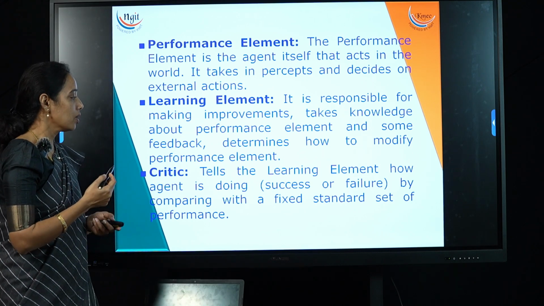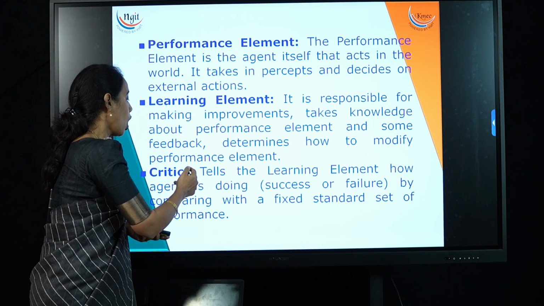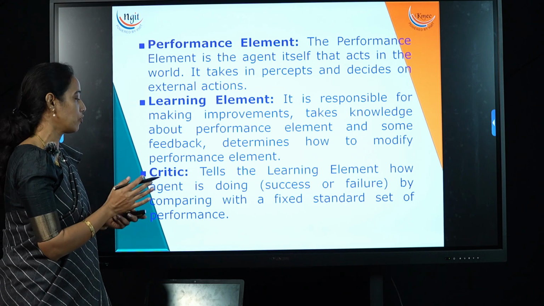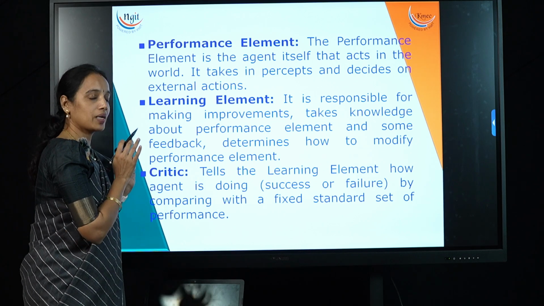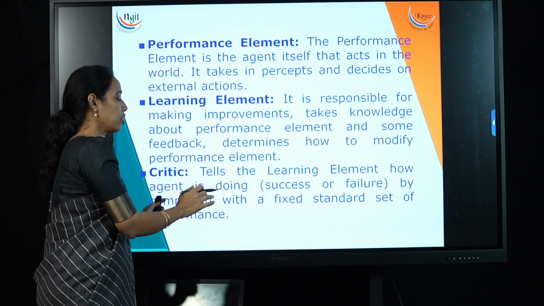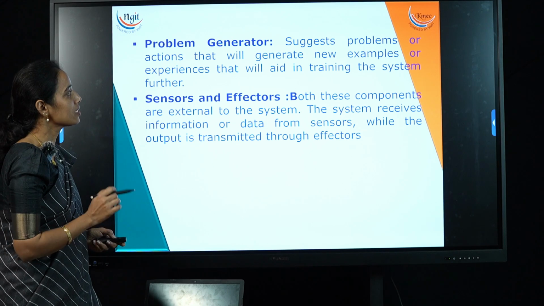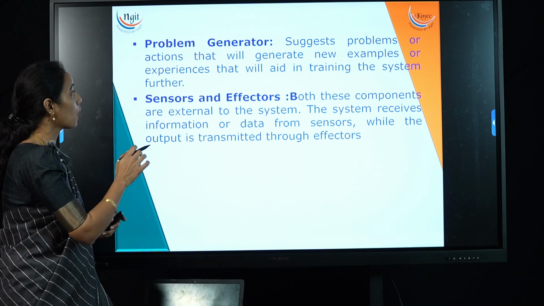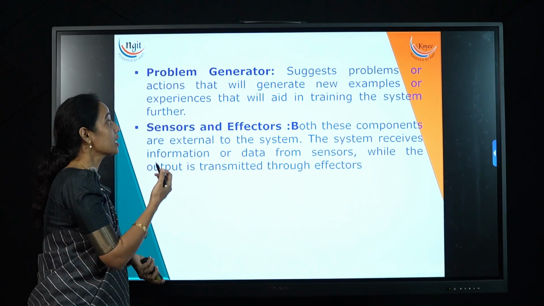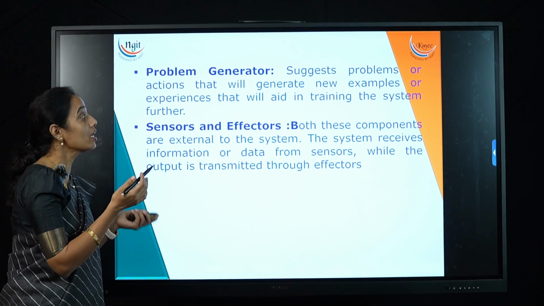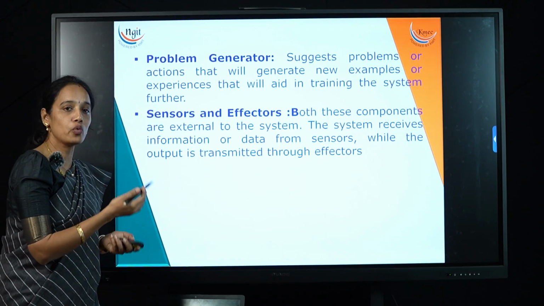Next one is the critic. It is a very important component of this learning system. It tells the learning element how the agent is doing, whether it is a success or failure, by comparing with a fixed standard of performance. Next one is the problem generator. It suggests problems or actions that will generate new examples or experiences that will aid in training the system further.